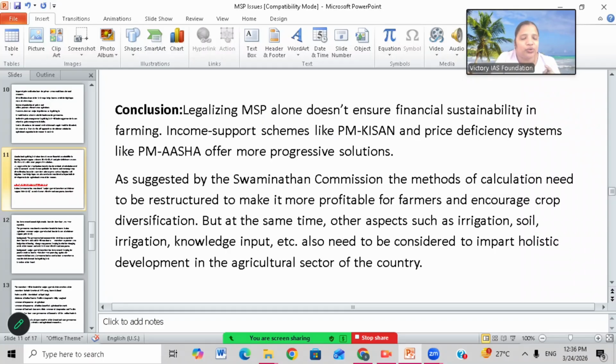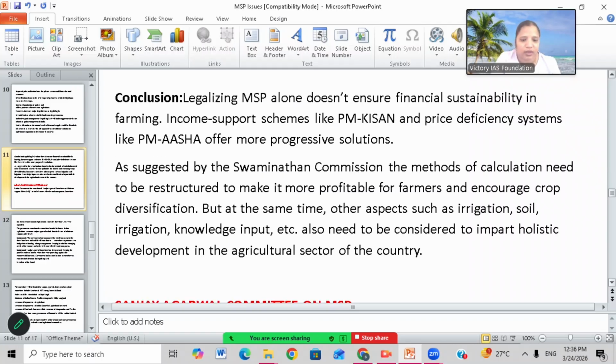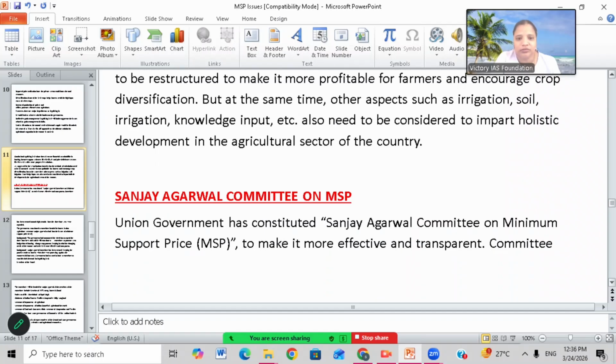In that case, the crop fails, and the farmer should not blame the government, saying, because of the government I have grown this crop today and gone into losses. Blame should not come on the government. When the farmer is raising the crop, he should take into account irrigation, soil, and his knowledge whether he can grow the crop or not. These things should be taken into account.